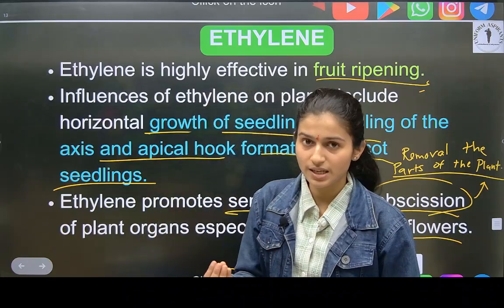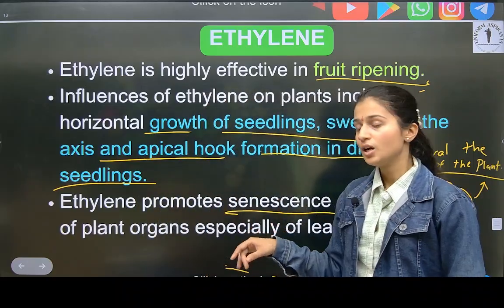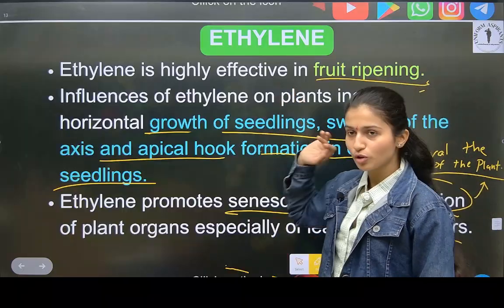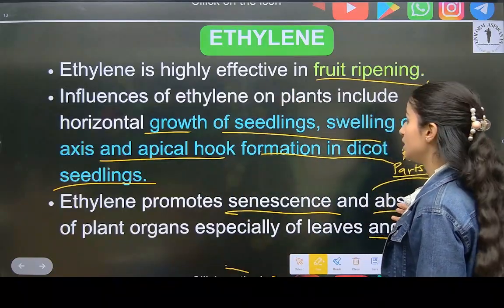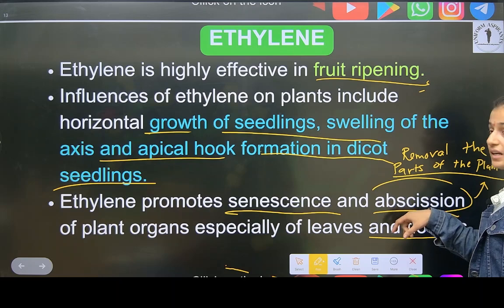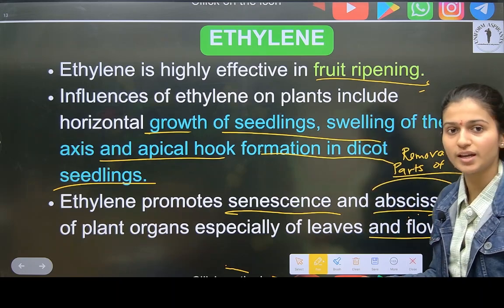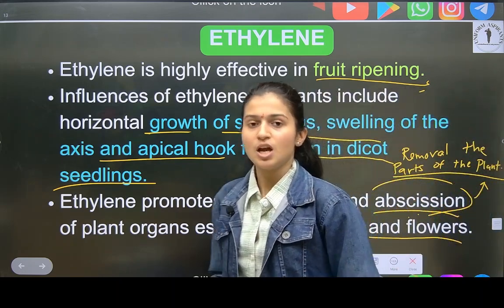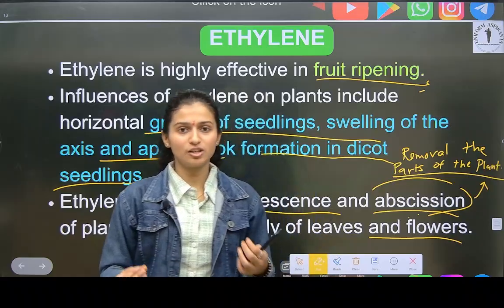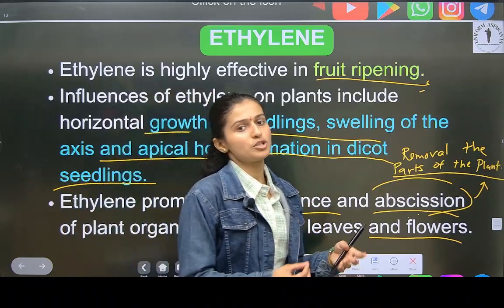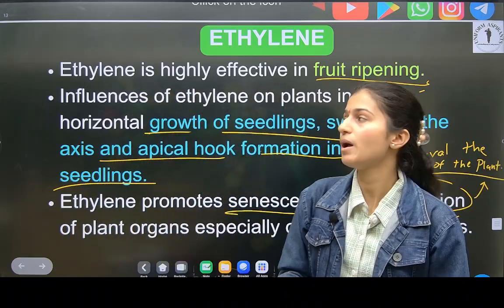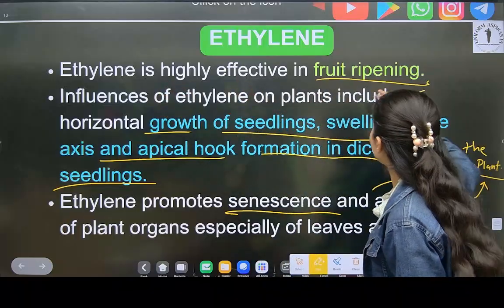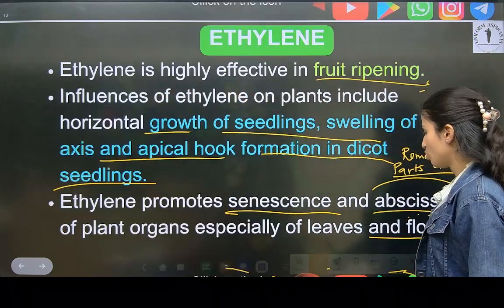So this work is done by what? By this hormone called ethylene. Ethylene promotes it, and its process is known as abscission, meaning shedding dead material of the plant. You can say that process is known as abscission, and it is promoted by what? Ethylene. Okay, I've written here, you note this down.